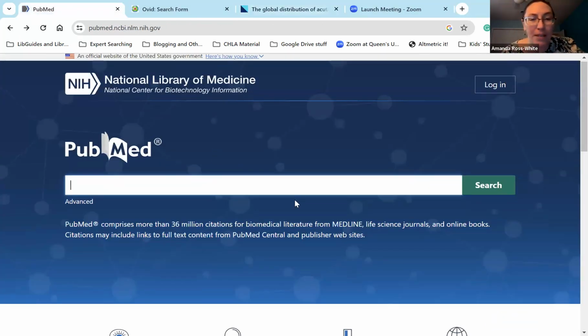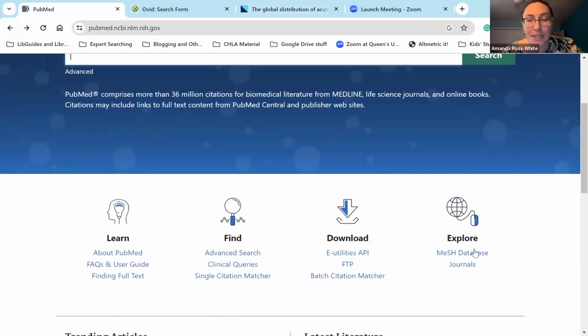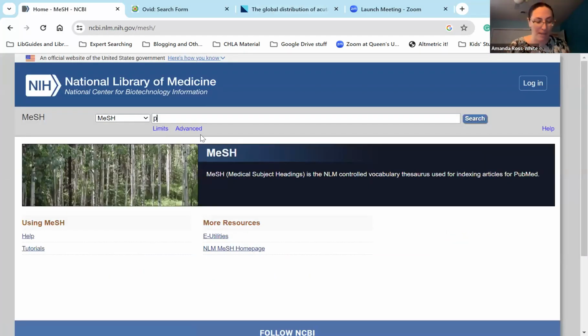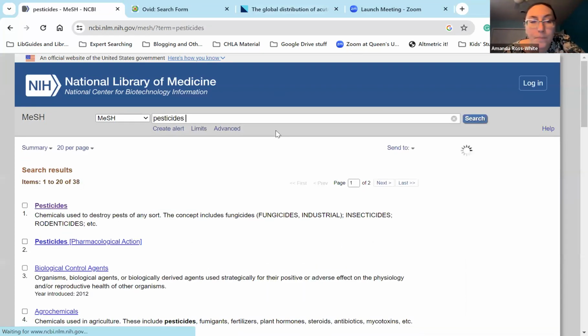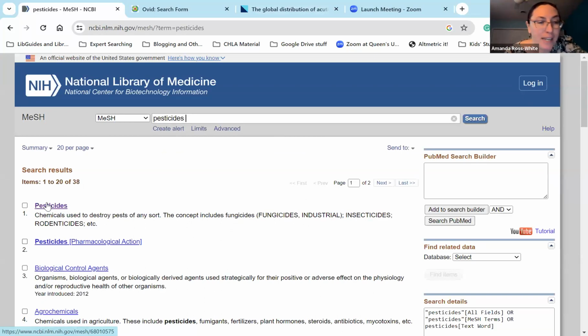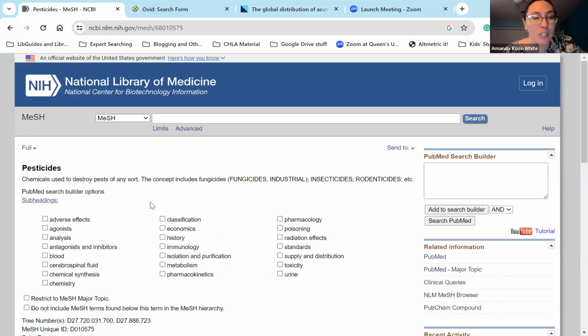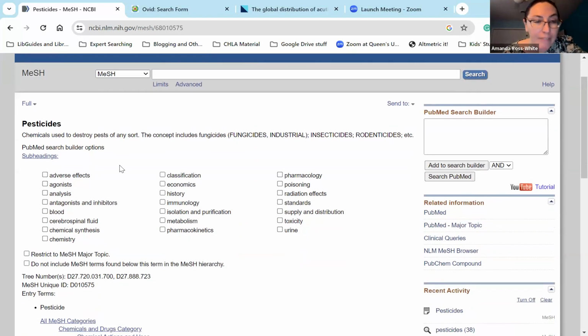So when you search PubMed, you can always search by subject heading. So these are the controlled vocabulary that is used by the database. And if I go into this MeSH database here, we can look at pesticides. And sure enough, they have a term for pesticides, which was not, again, included in the search. They searched as text word, and they describe it as chemicals used to destroy pests of any sort. And they give a little bit more detail.